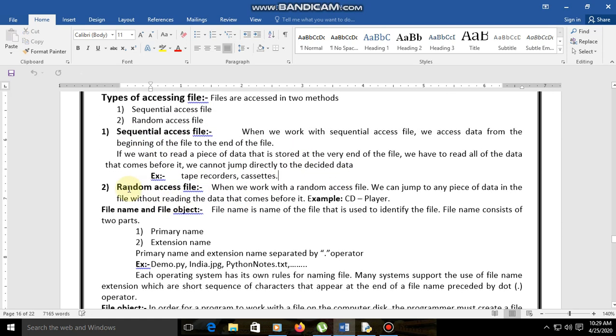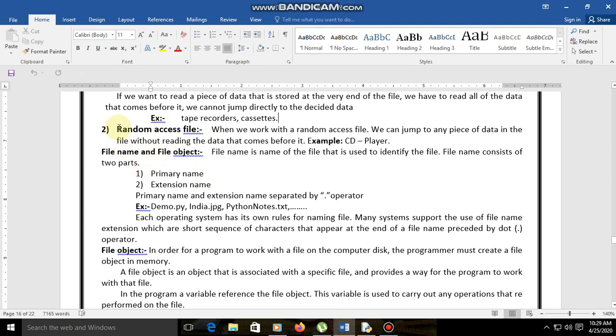Nowadays we are using pen drives and CD players and so on, which follow random access. What is a random access file? When we access record 900, as I said before, we can jump directly to that number. It does not start from the beginning and does not follow the sequential manner. It jumps directly to that data. So when we work with a random access file, we can jump to any piece of data in the file without reading the data that comes before it. For example, a CD player, as I already said.